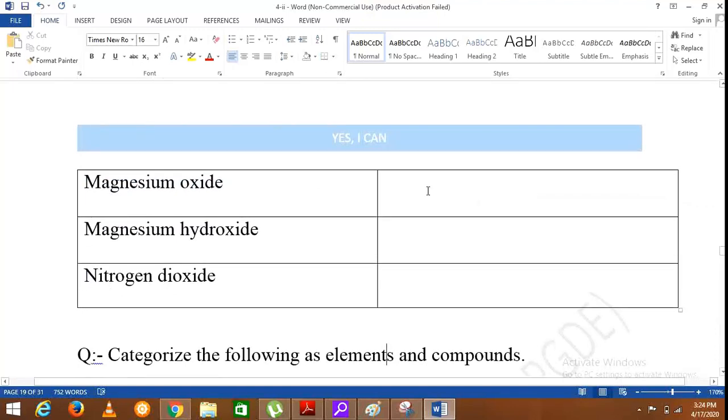The component elements are magnesium and oxygen. Magnesium hydroxide. The component elements are magnesium, hydrogen and oxygen. Then nitrogen dioxide, the component elements are nitrogen and oxygen.